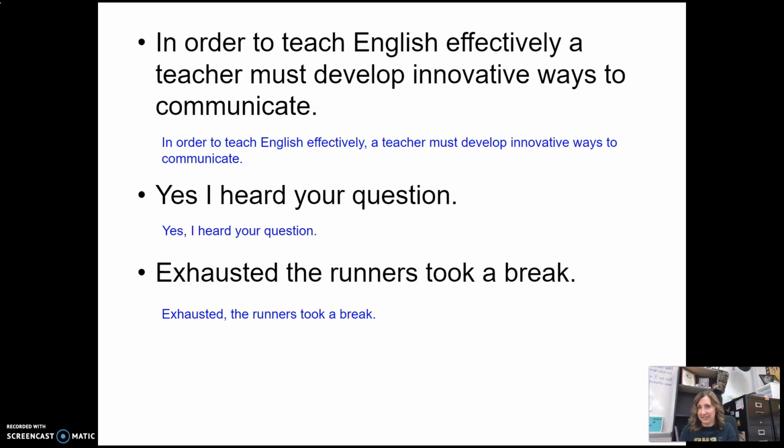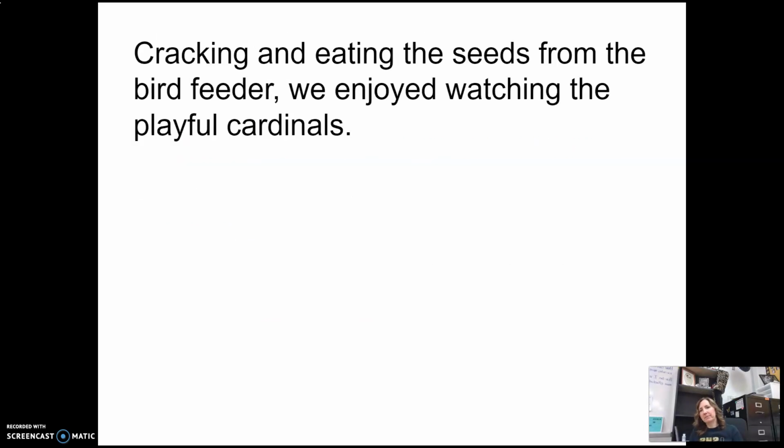As in our next sentence here, okay, we already have the comma, and that part is not the issue, but if we read the sentence, cracking and eating the seeds from the bird feeder, we enjoyed watching the playful cardinals. From what we just talked about, we have this modifying phrase here, okay? It is closest to we, which is a pronoun, so that's the noun or pronoun that it's closest to. We are not the ones cracking and eating the seeds, okay? The cardinals are doing that.